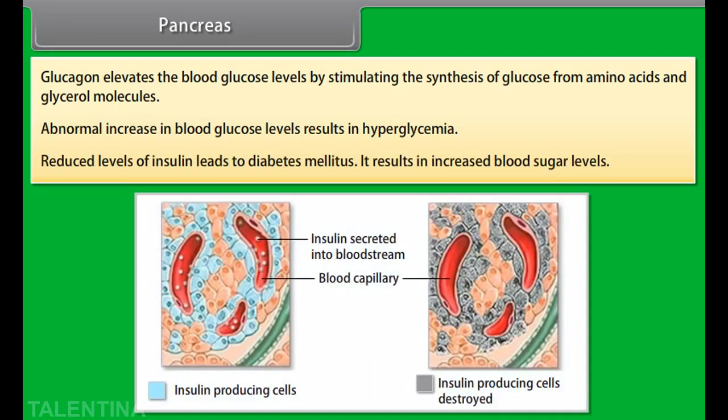Reduced levels of insulin lead to diabetes mellitus. It results in increased blood sugar levels.